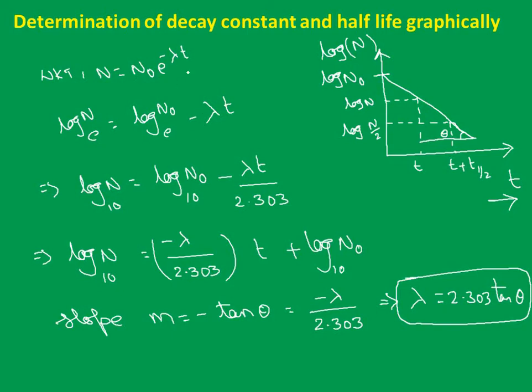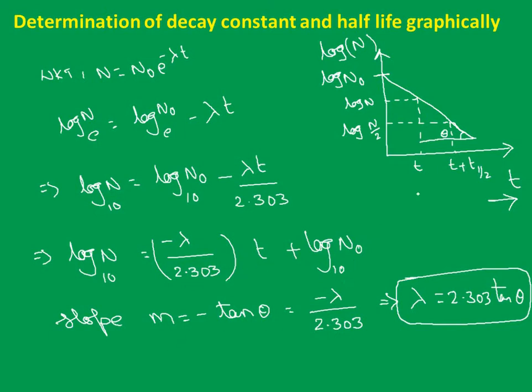Anyway, we have this exponential, right? Now I am going to convert this natural logarithm to the base 10. So I have to multiply with 2.303. So log n to the base 10 equal to log n naught to the base 10 minus lambda t by 2.303. That's it, right? If I multiply with that and take out common, so now log n to the base 10 equal to minus lambda by 2.303 into t plus log n naught to the base 10.